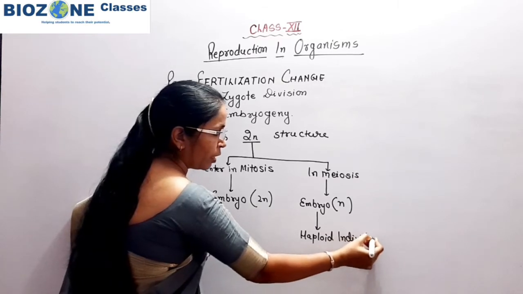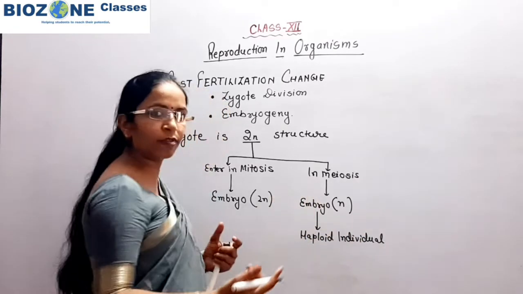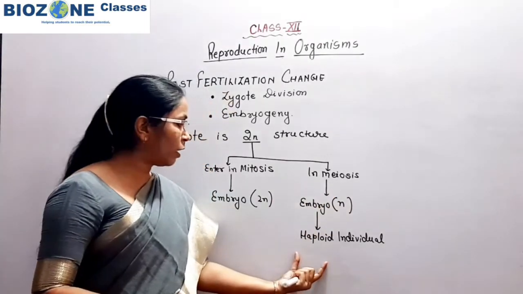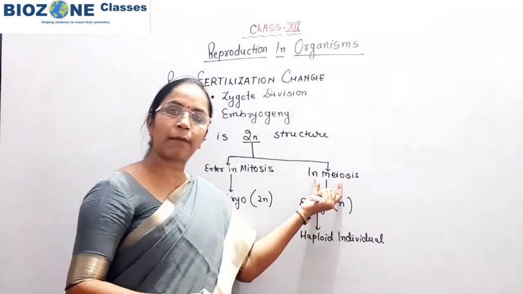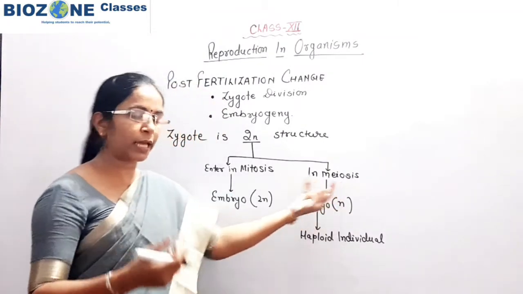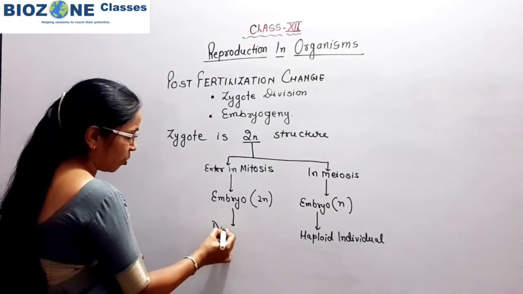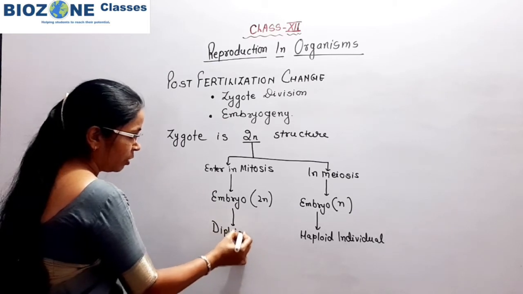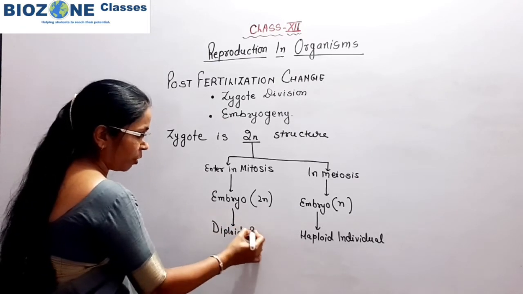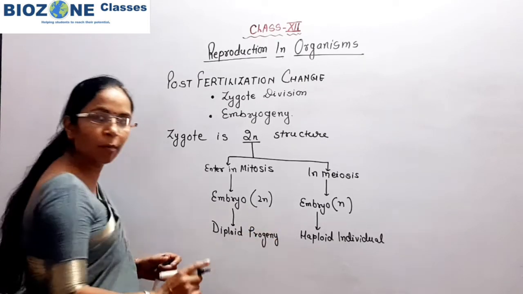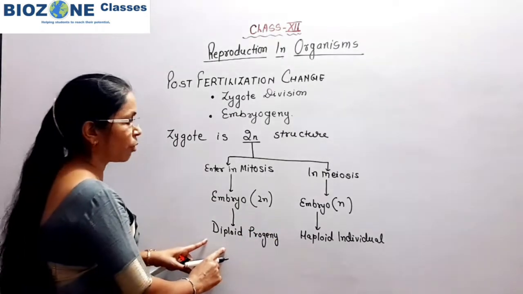Then the haploid individual, or the haplontic life cycle, we already discussed in the previous session. In haplontic individuals, meiosis takes place in the zygote after zygote formation, whereas here the diploid individual, or you can say offspring or progeny, is formed. This is the most important thing.